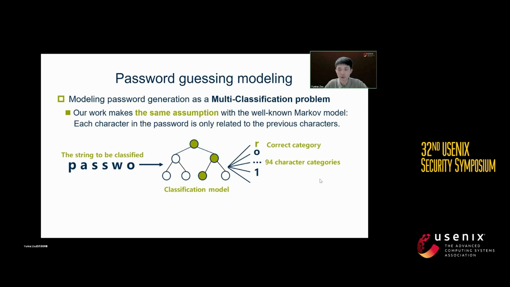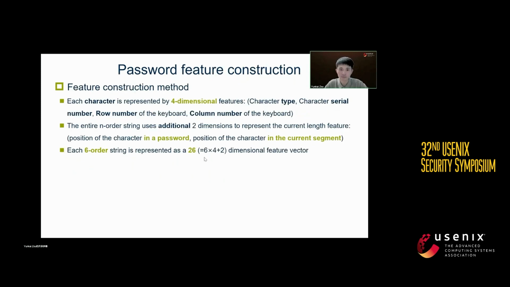A key issue here is how to construct password character features. We mainly consider four types of password features. Specifically, each character is represented by a four-dimensional feature vector. The entire n-order string uses 2 dimensions to represent the current length feature.